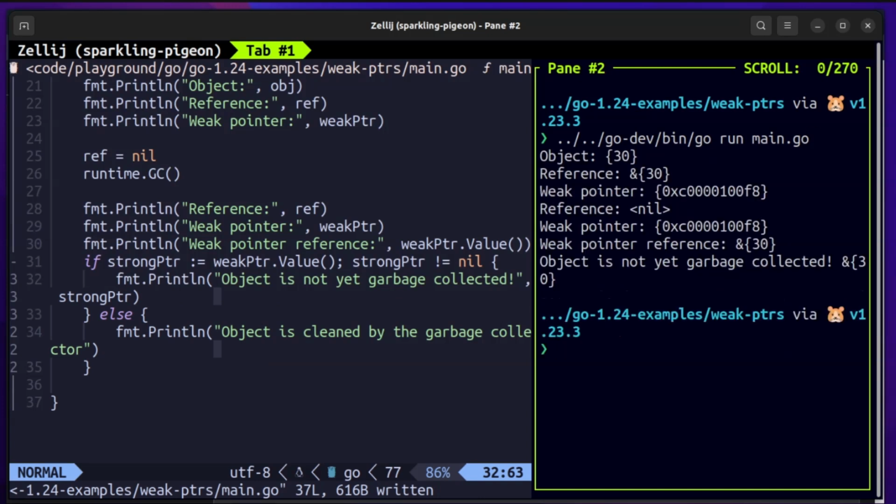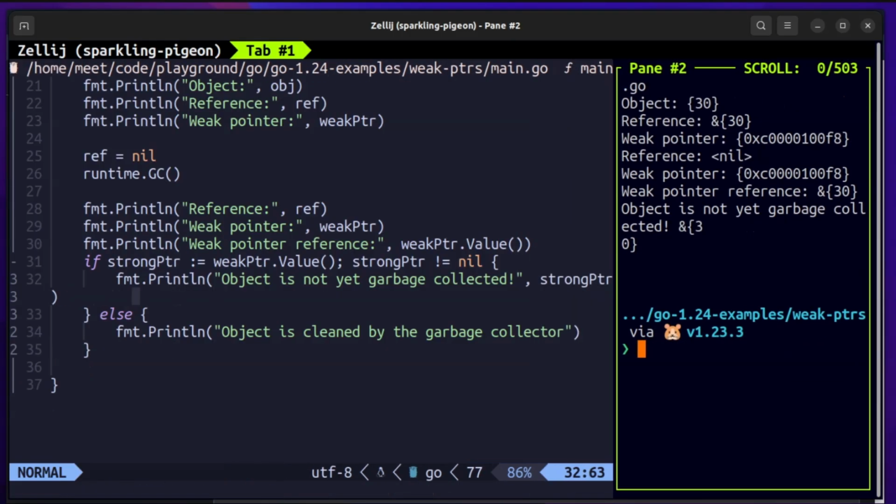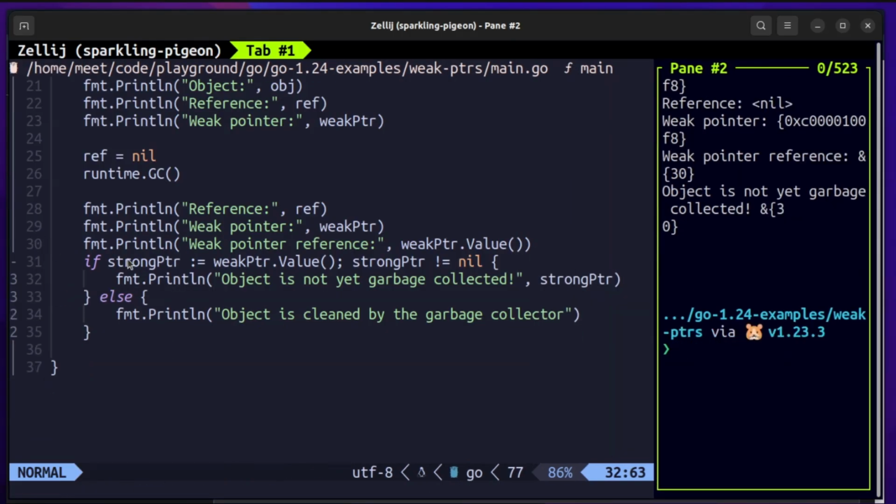If you use it later on, it won't be considered for garbage collection by the garbage collector. So that is how we use weak pointers in a basic way. And yeah, let us move ahead to the next example.